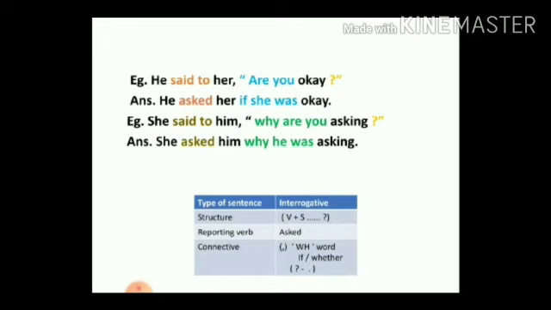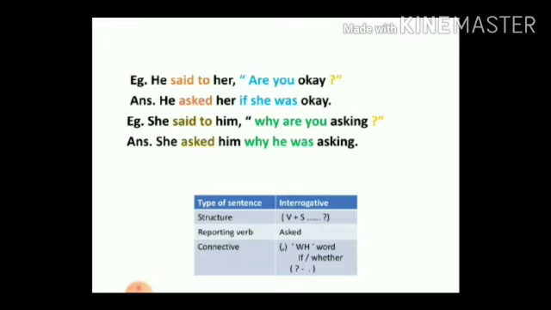If it is a question, it will be "asked." If it is an exclamatory sentence, it will be "exclaimed." If it is just an assertive sentence, it will be "said." And if it is an imperative sentence, then it will be ordered or commanded or requested according to the context. So that's how we change the connective and the reporting verb.